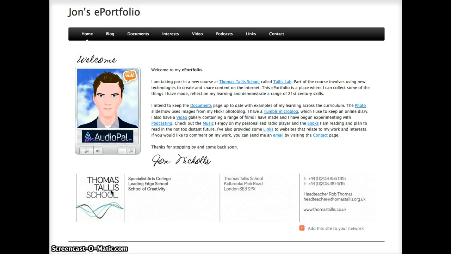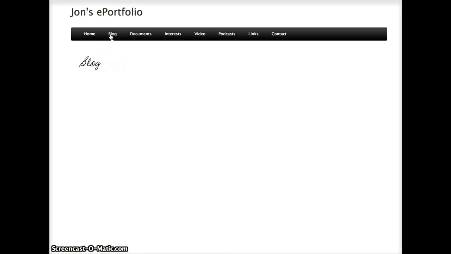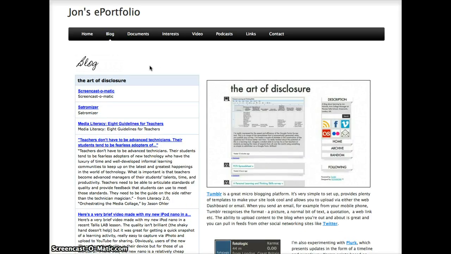I've used the school's new logo and header down at the bottom here, and I've added an Add This button so that anyone visiting the site, with just one click, can add a link to this blog to their website. The first page is a blog, and inside the blog is a link to my Tumblr blog.